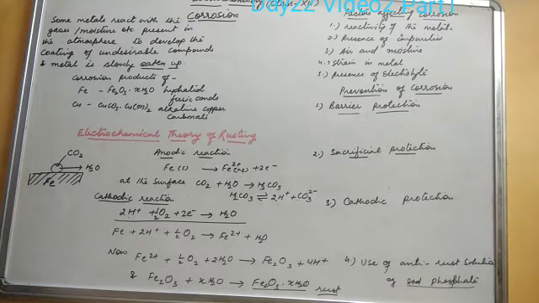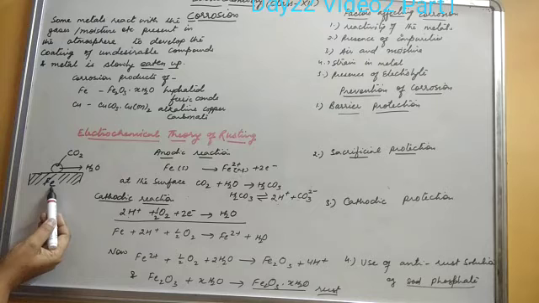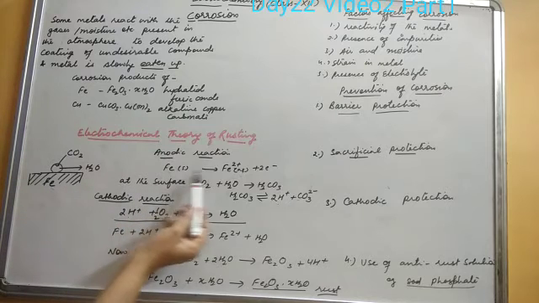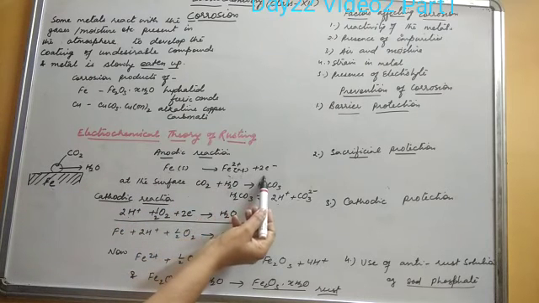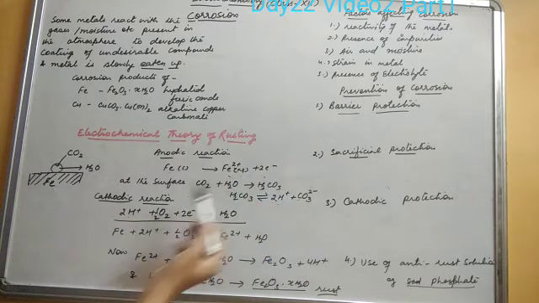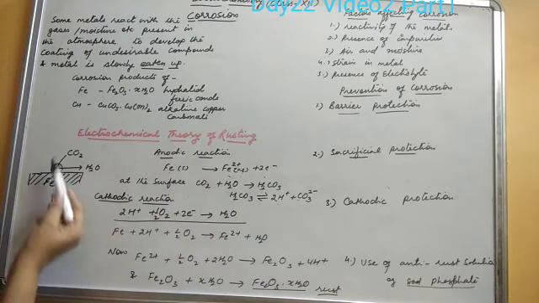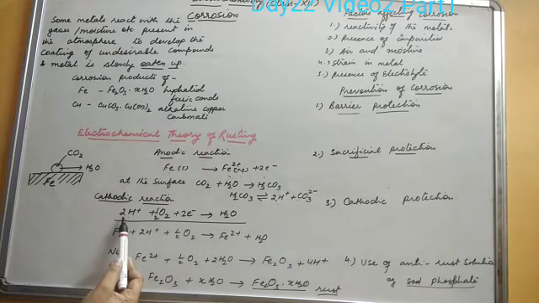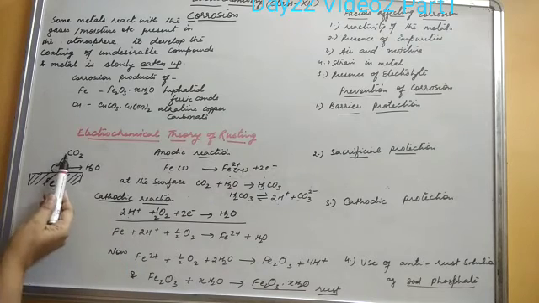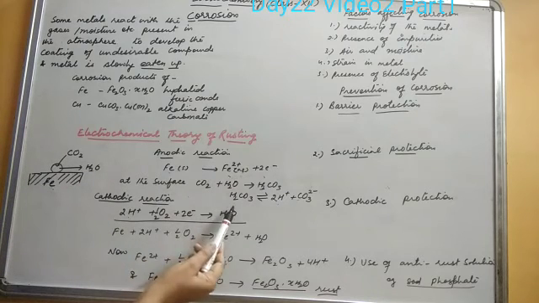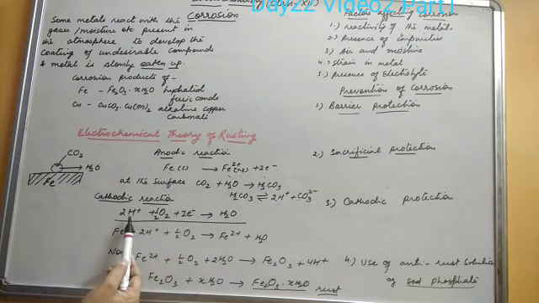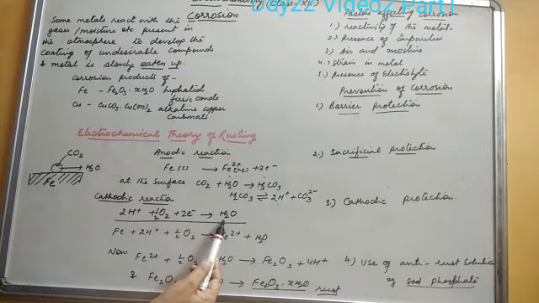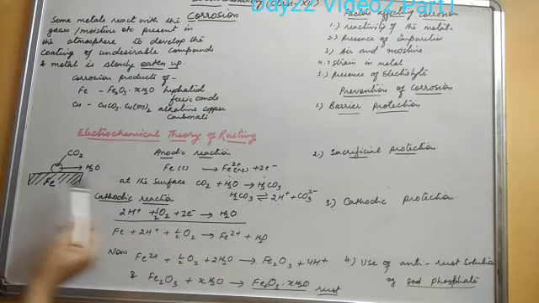So what happens overall? Iron starts oxidizing to Fe2+ by releasing 2 electrons, which it has to give to the H+ ions formed on the surface of the iron piece. These H+ ions, which are formed due to the combination of carbon dioxide and water, accept electrons as well as oxygen from the atmosphere to form water molecules.